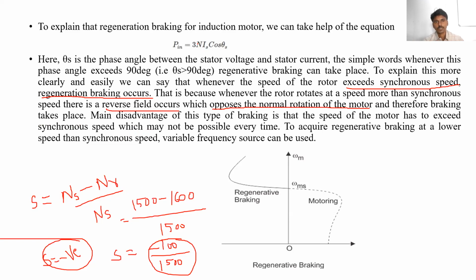We know the formula: input power is equal to 3 into V into IS into cos theta S, where theta S is the phase angle between the stator voltage and stator current. To acquire regenerative braking at a lower speed than synchronous speed, a variable frequency source can be used.